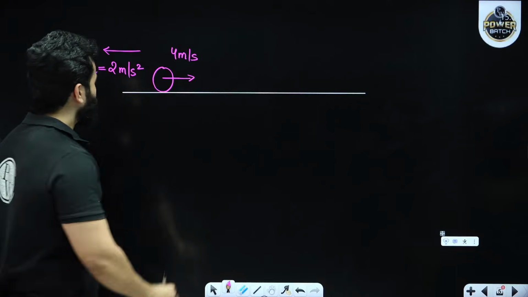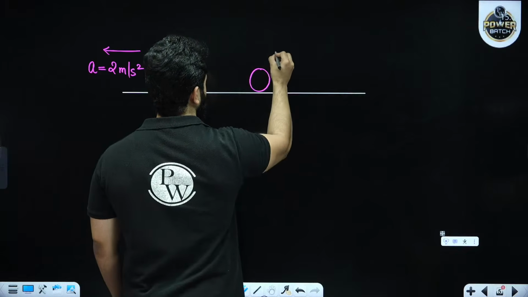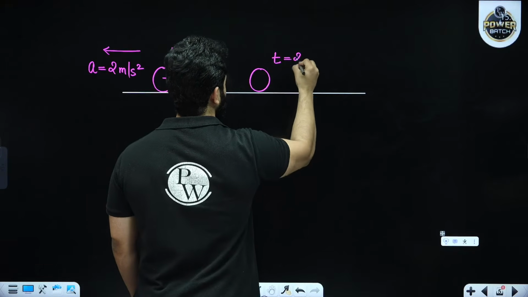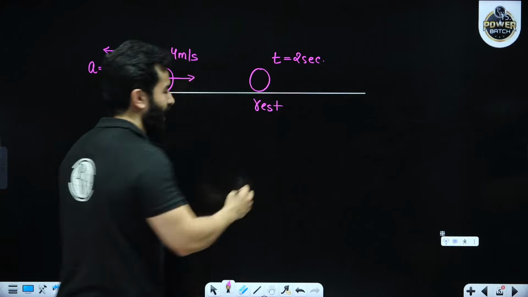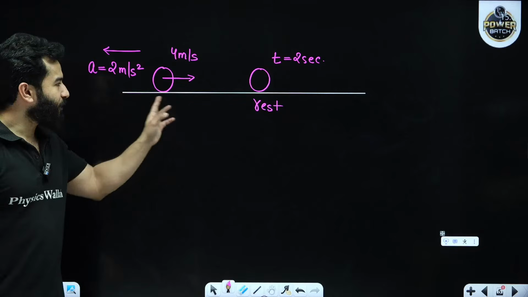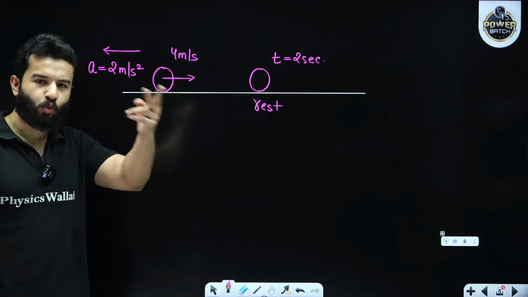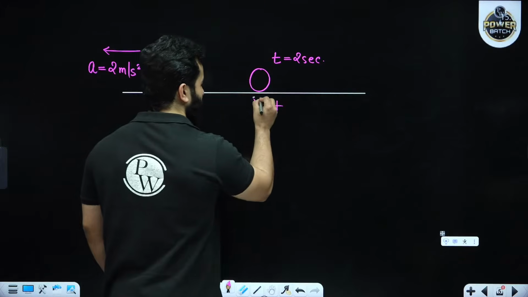Right? So it will come to rest in 2 seconds. In 2 seconds, it will come to rest. After every second, 2 meter per second of velocity will change. That means after a total of 2 seconds, 2 2s are 4, so after 2 seconds this 4 meter per second will become 0.